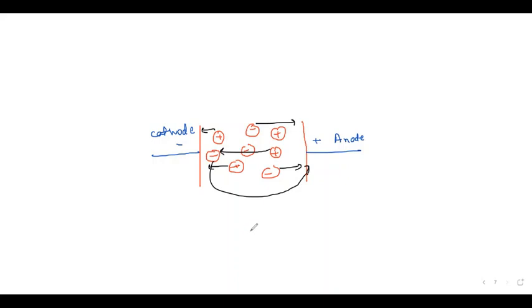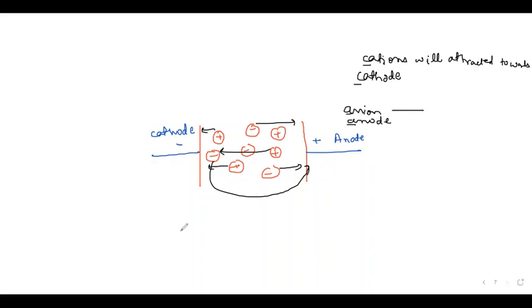A short trick: cathode attracts cations, and anions get attracted toward anode. Same alphabet again.